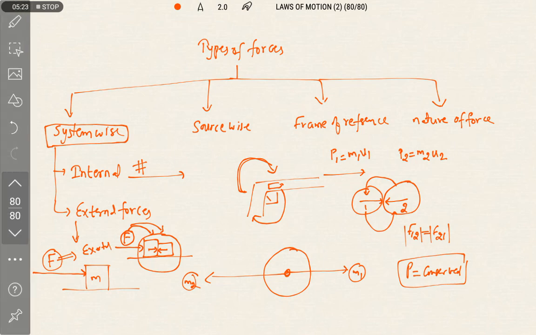Now let us discuss the second classification of the force, that is source wise. On the basis of the source we are classifying forces into two types. One is field forces, and another one is contact forces.